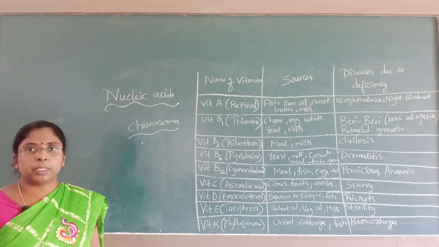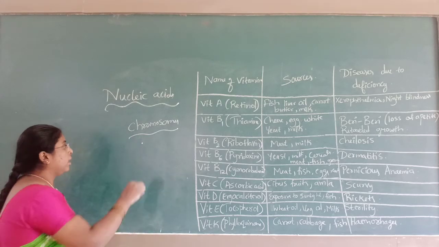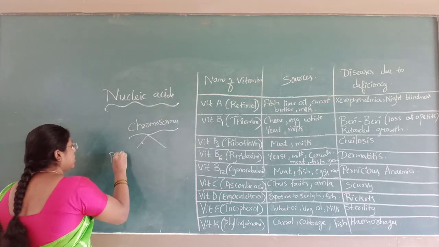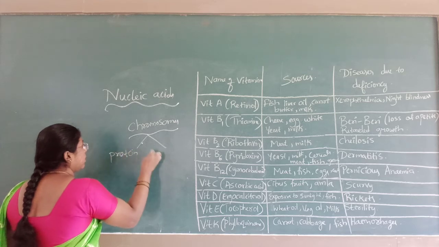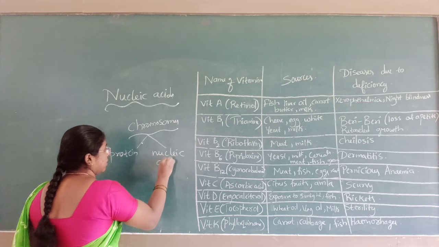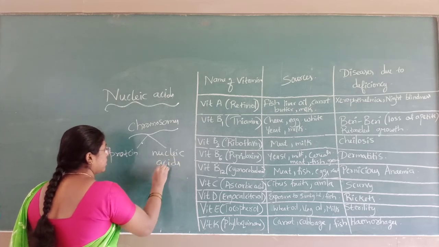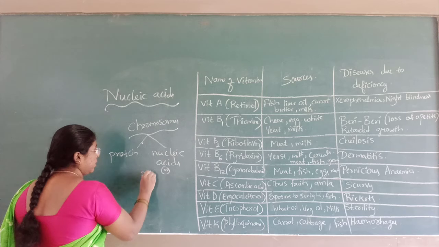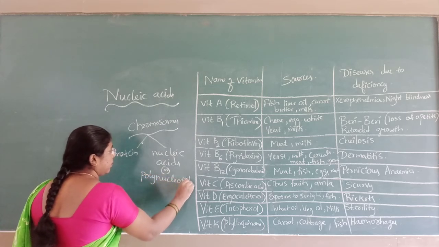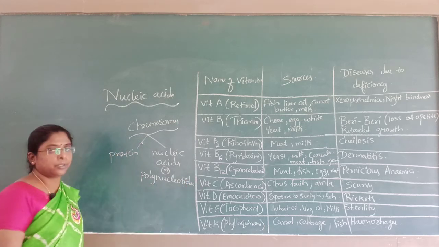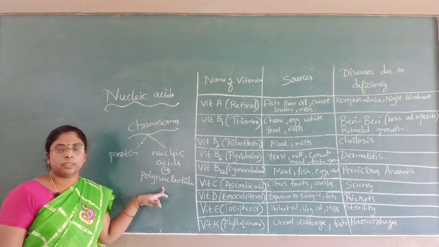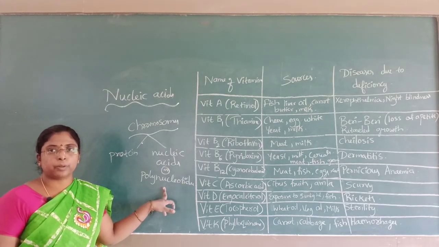Chromosomes are made up of two components: one is protein and another is nucleic acids. These nucleic acids are also known as polynucleotides, because nucleic acids are polymers of nucleotides. Hence they are known as polynucleotides.